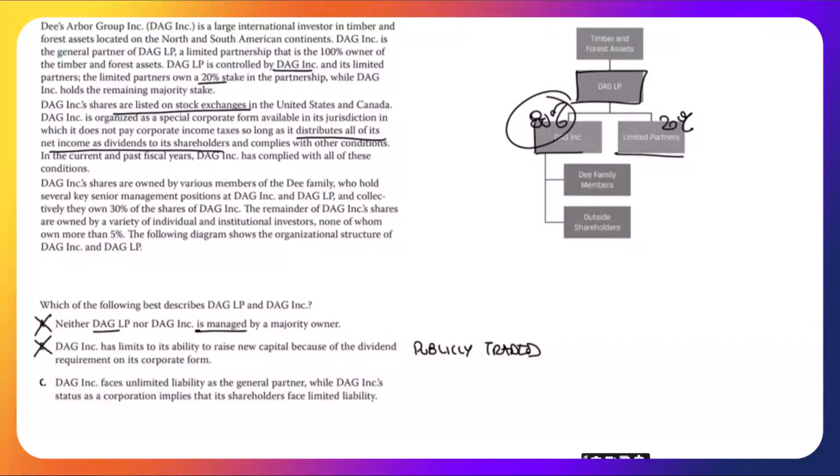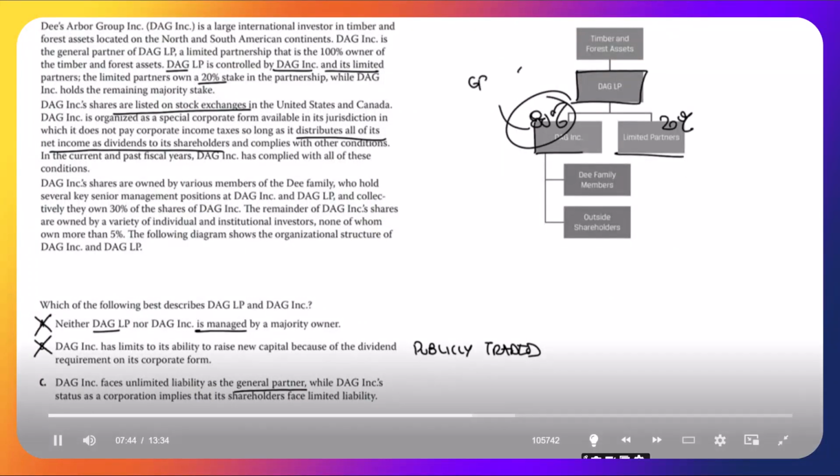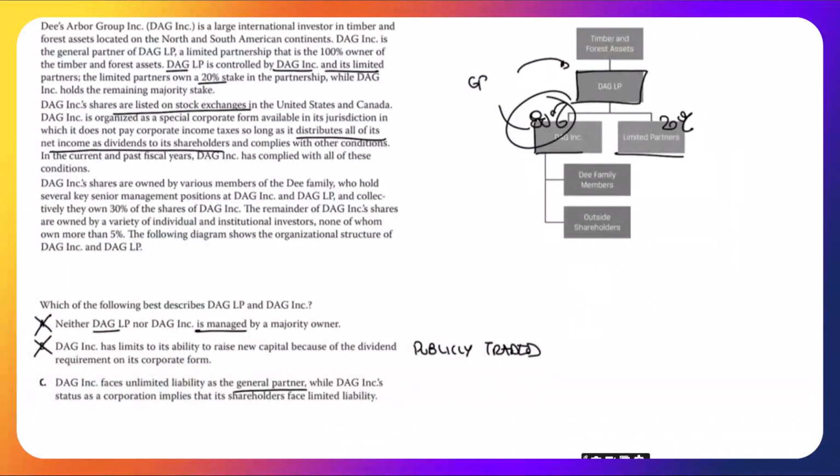C, DAG Inc. faces unlimited liability as the general partner. Well, let's check if that's true. DAG LP is controlled by DAG Inc. and its limited partners. DAG Inc. is the GP of DAG LP, and as such does face unlimited liability.